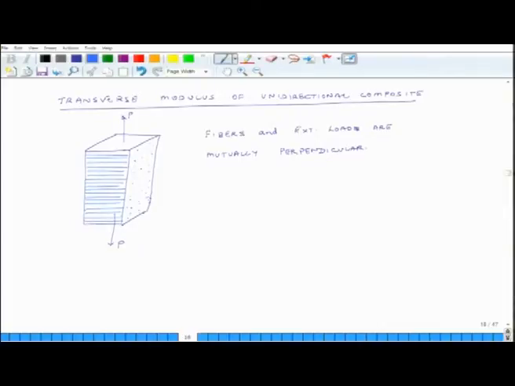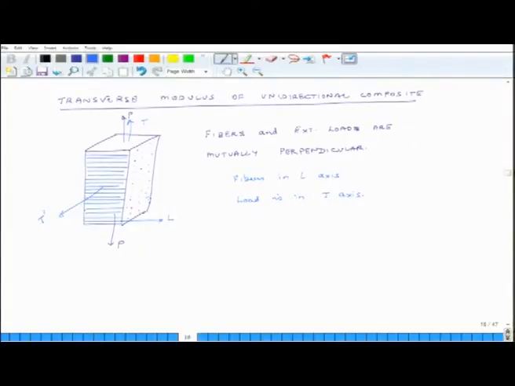If I have an axis system which is aligned to the direction of the fiber, then this is the L axis, and so fibers are in the L axis, and one of the directions normal to it is the T axis. So, load is in the T axis, and of course, there could be a third direction also, this is the T prime axis.